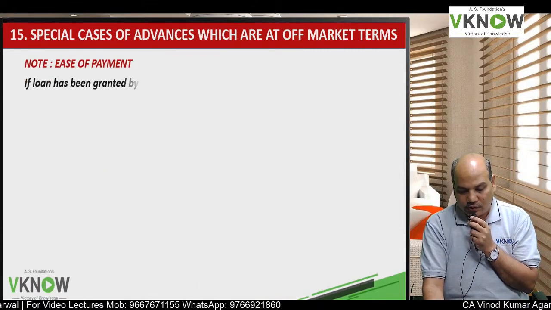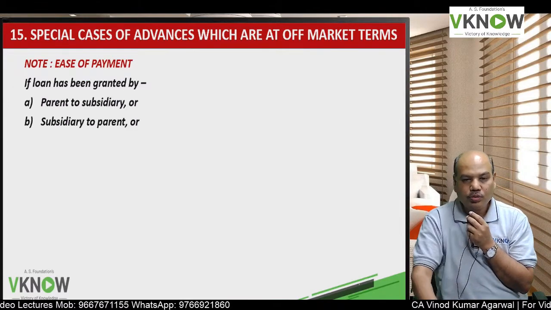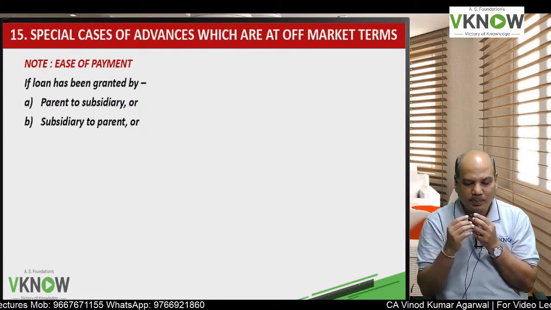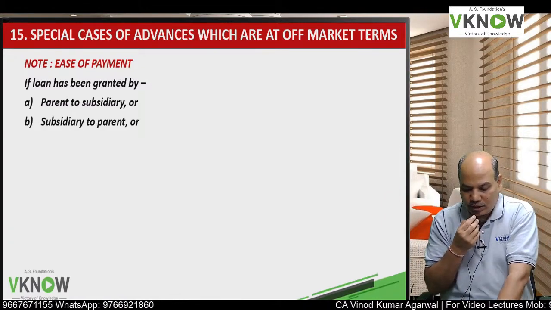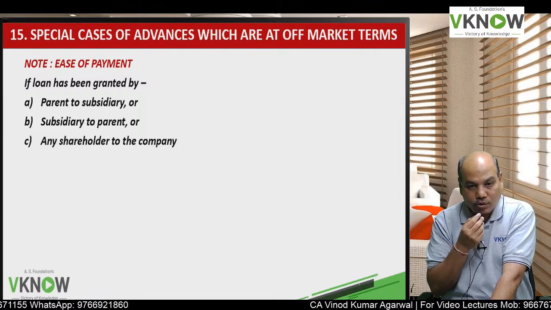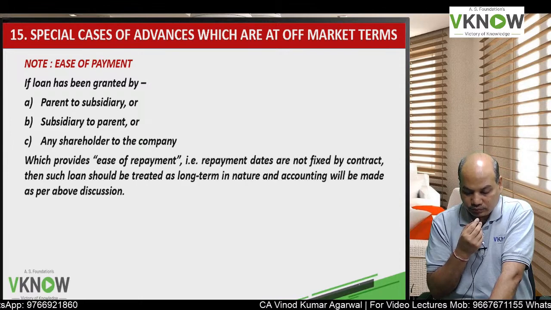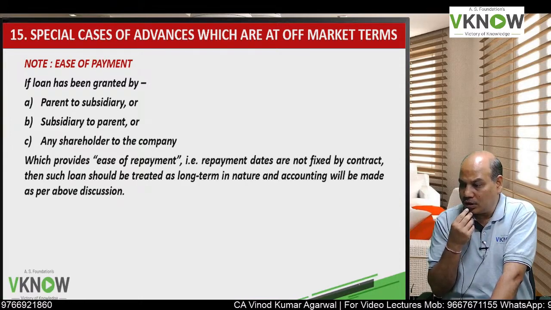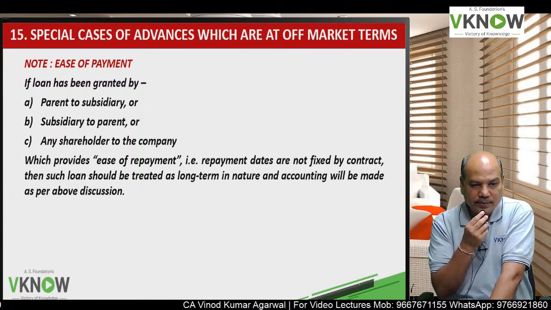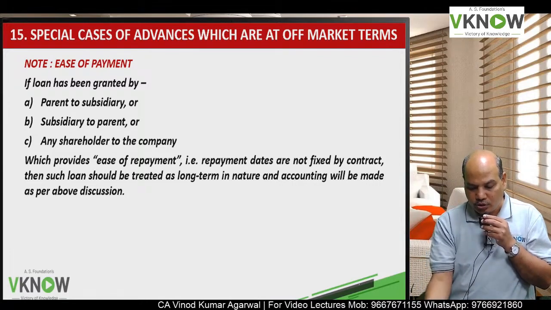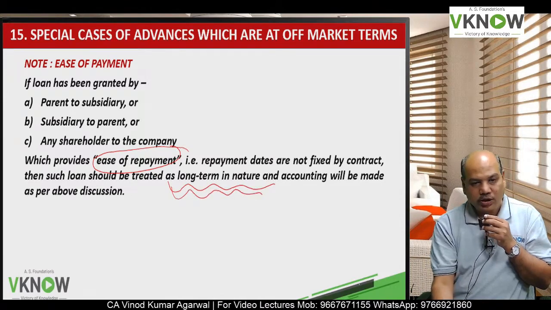Now next case is called ease of payment. Ease of payment means there is no date fixed when the payment will be made. So that may be between parent and subsidiary. Parent can give loan, subsidiary can give loan, or sometimes a shareholder can give loan to the company without any repayment date fixed in the contract. Then such loan will be treated as long term in nature. Such loan, which includes ease of payment, will be treated as long term in nature.